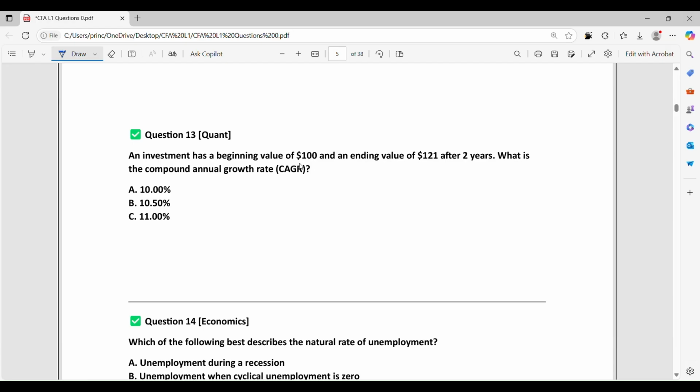An investment has a beginning value of 100 and an ending value of 121 and the duration is 2 years. So CAGR. We can also say I/Y. We have to find it with the help of the calculator. So present value equals minus 100.